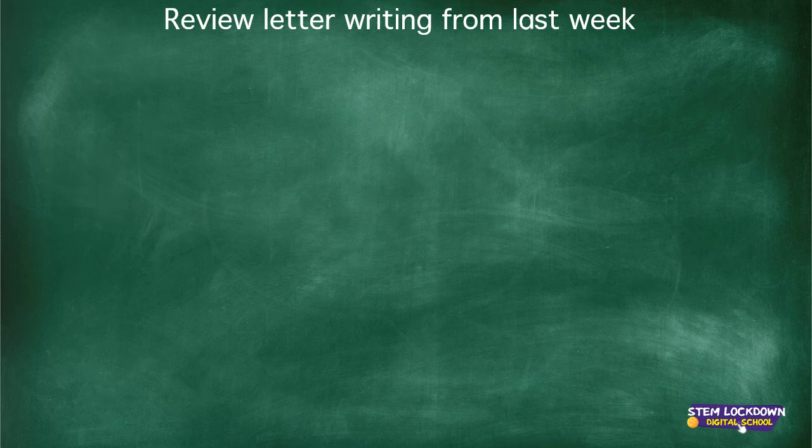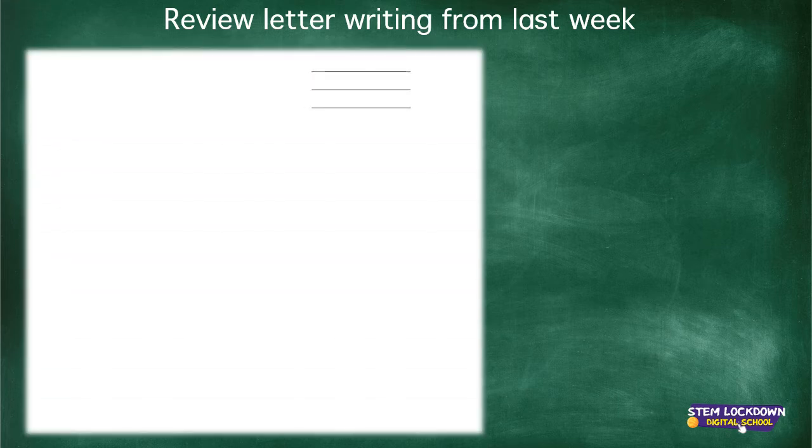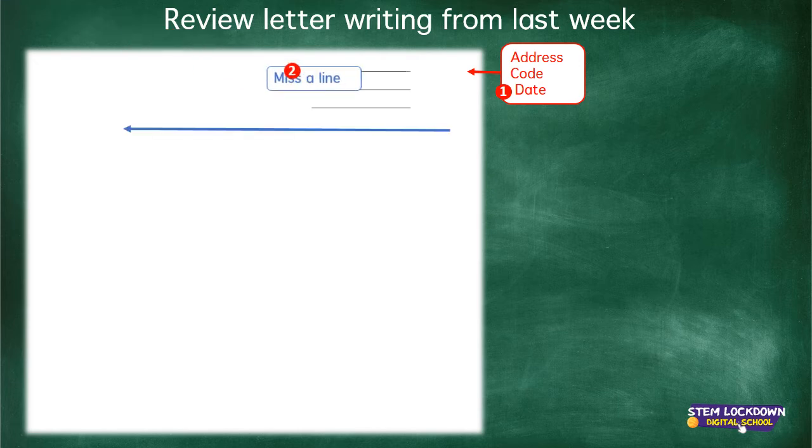Let's review another type of social writing that we did last week, letter writing. Do you remember we did letter writing last week? Well, I thought we could quickly review that before we close our lesson today. Now, do you remember how a letter is set out? Do you remember all the different parts? For example, when you start, your address, the postal code and the date goes on the right-hand side. Then you miss a line.